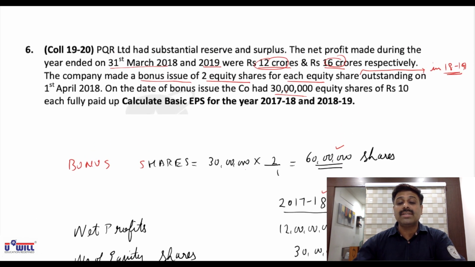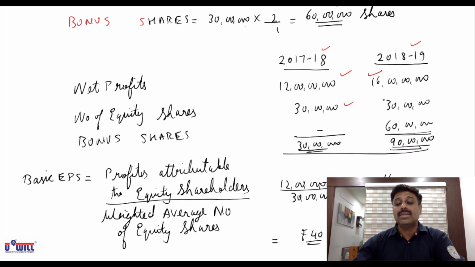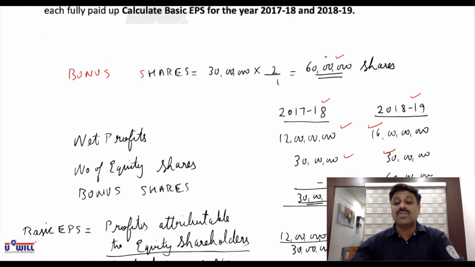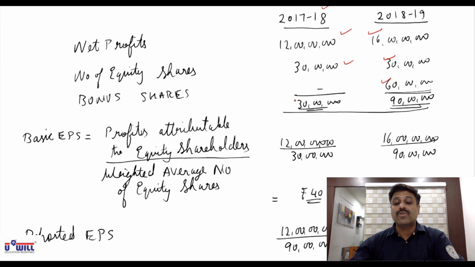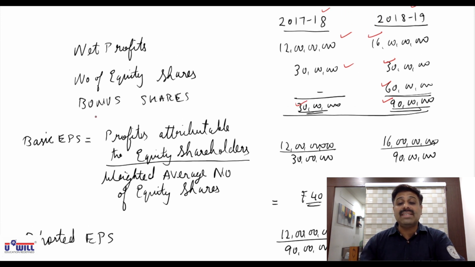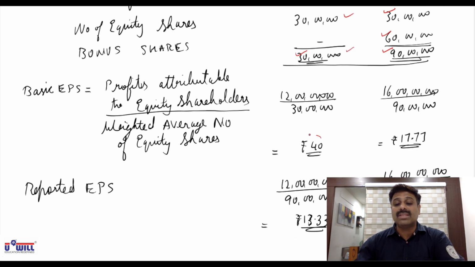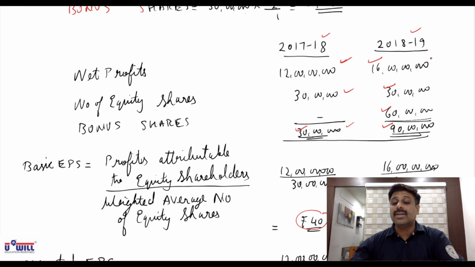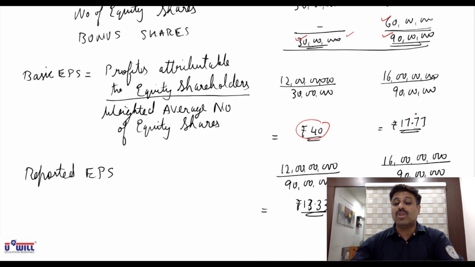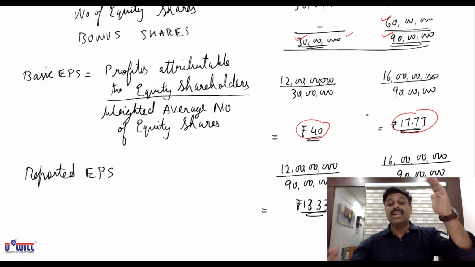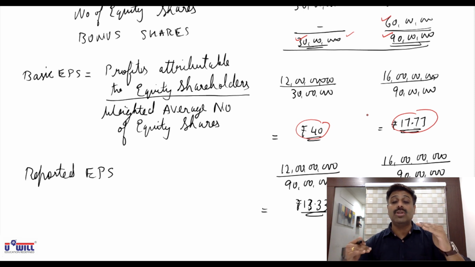Number of equity shares, 30 lakhs we have in both the years. And in second year, we gave a bonus of 60. So total number of shares, 30 lakhs in first year, but 90 lakhs in second year. Now, if you find basic EPS, then net profits 12 crore divided by 30 lakhs, you almost get 40 rupees. And for the current year 18 to 19, 16 crores divided by 90 lakhs, you almost get 17.77. Now see here it shows from 40 it has fallen down to 17.77, which shows wrong impression about the company.